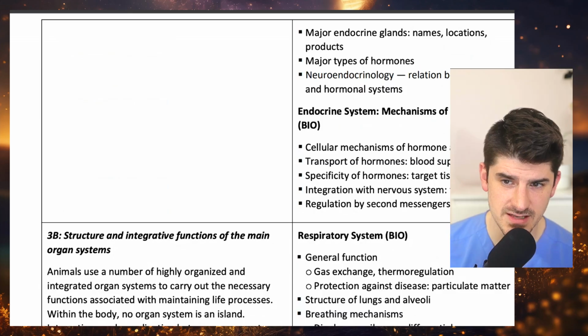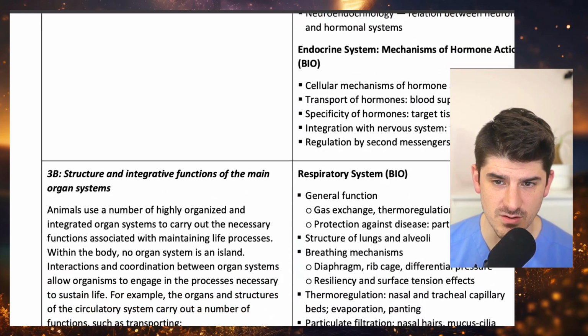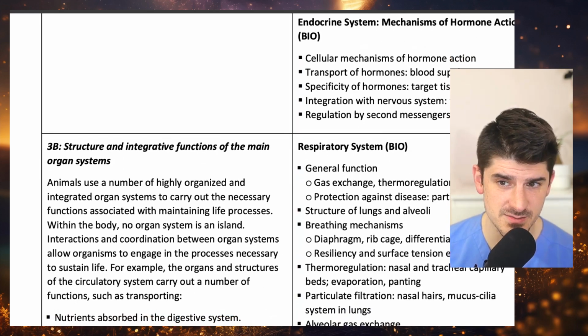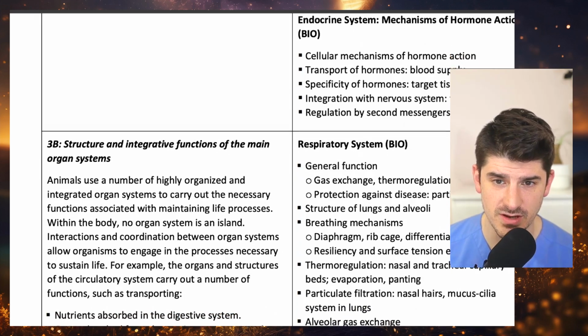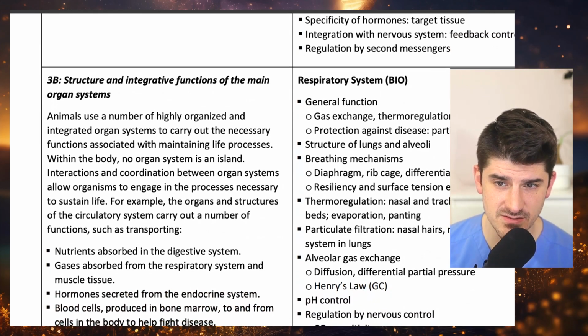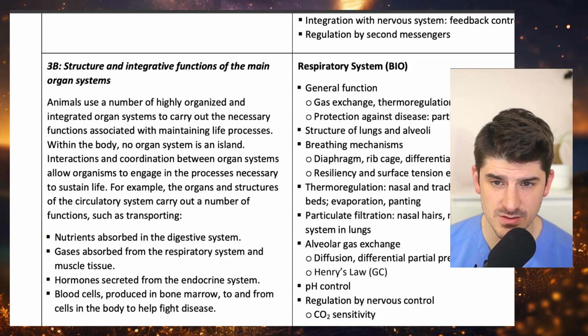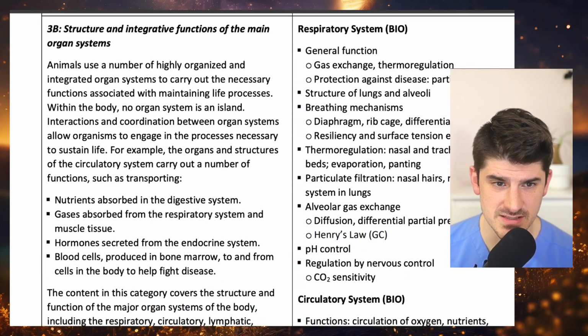major endocrine glands, names, locations, and products, major types of hormones, neuroendocrinology, relation between neurons and hormonal systems, endocrine systems, mechanisms of hormone action, cellular mechanisms of hormone action, transport of hormones, blood supply, specificity of hormones, target tissue, integration with nervous system, feedback control, and regulation by second messengers.